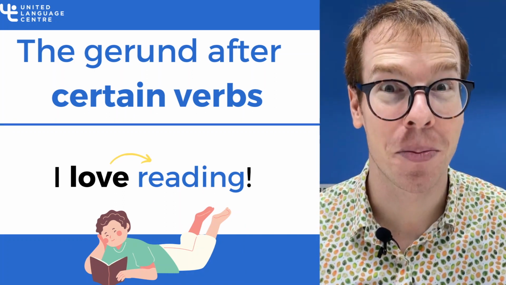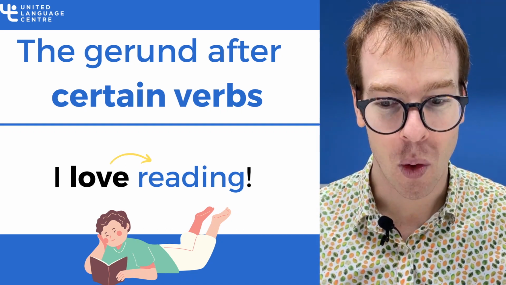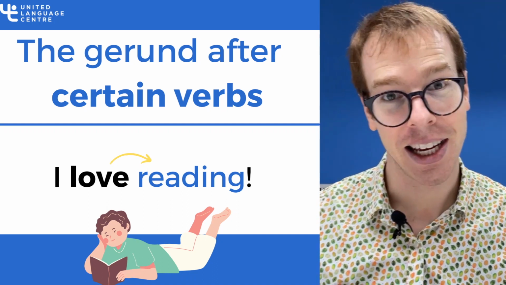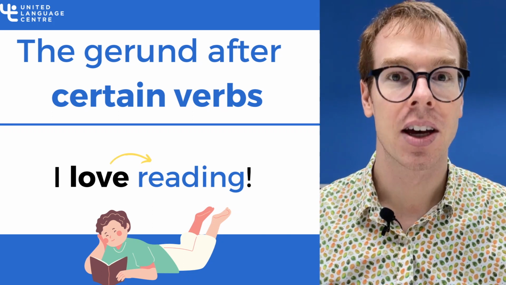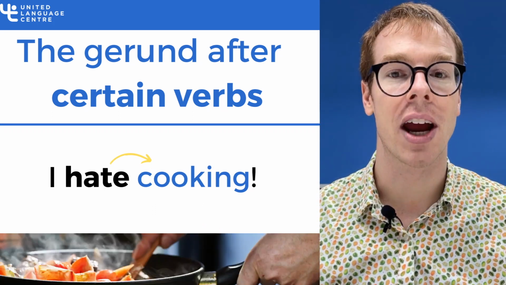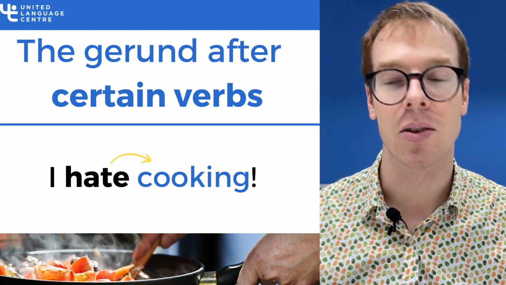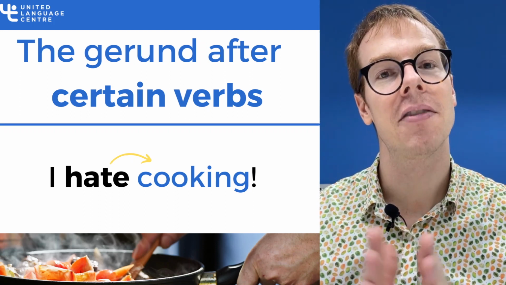And I think probably most importantly, you have to be very careful whenever you see words like love, like, don't like, hate. That style of word, we also can use this gerund form after the verb. We can say, I hate cooking. I love cooking.